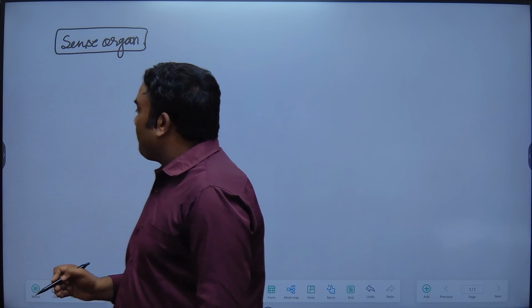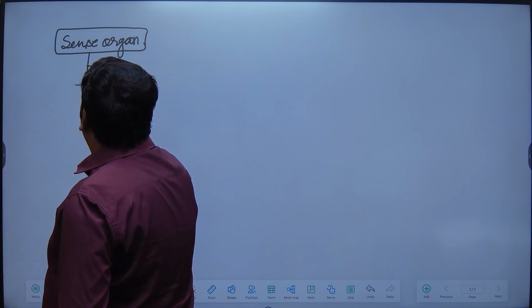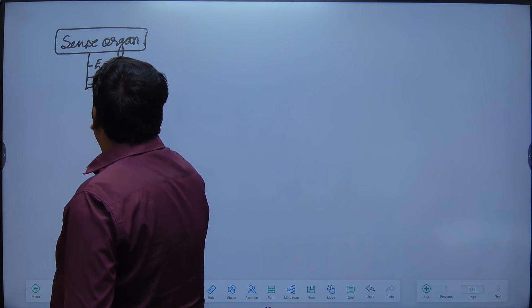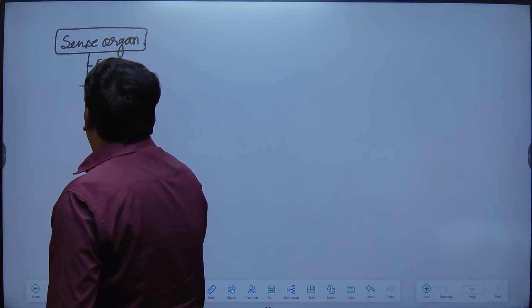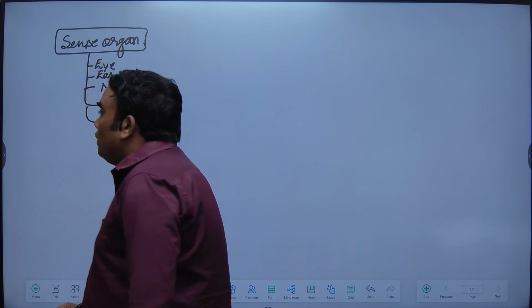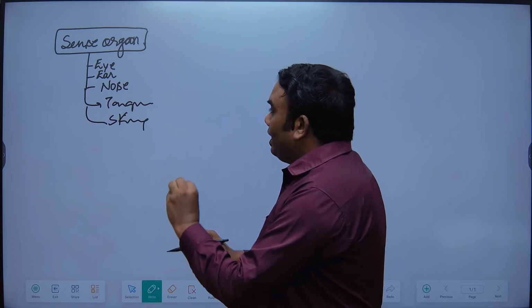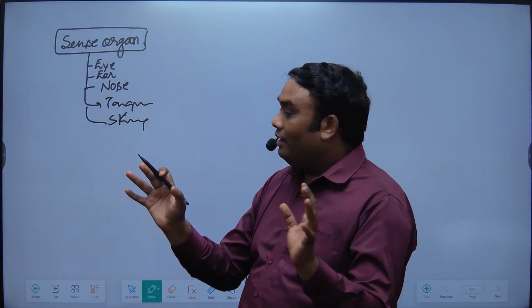As I mentioned in the first class, you definitely have an idea about the sense organs, that is the eye, the ear, the nose, the tongue, and even the skin. These are the sense organs which collect sensory information from the external world, right?